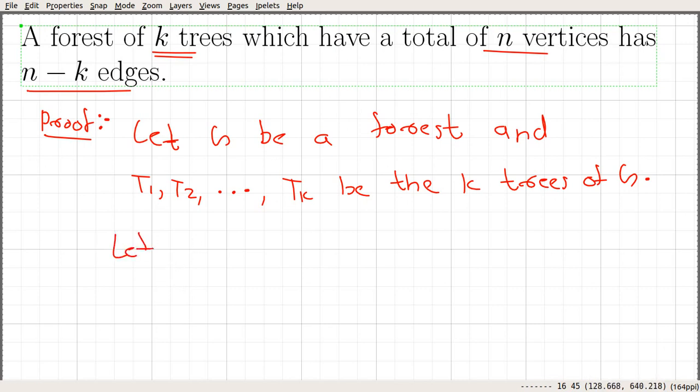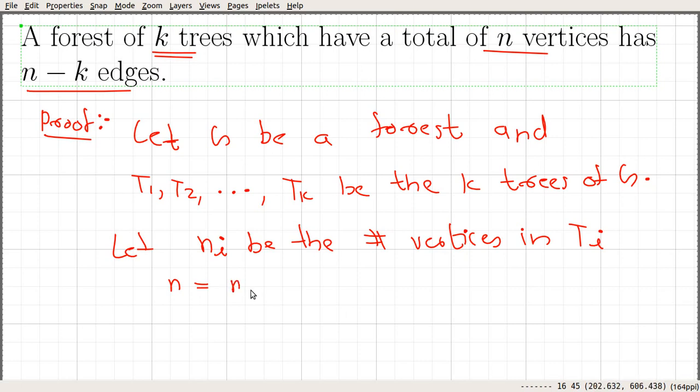And let Ni be the number of vertices in Ti. So N1 is the number of vertices in T1, N2 the number of vertices in T2, and so forth. Now if you add up all the Ni's, you will get n, because we assumed that G has n vertices, right? So you can see that n is equal to n1 plus n2 up to nk.